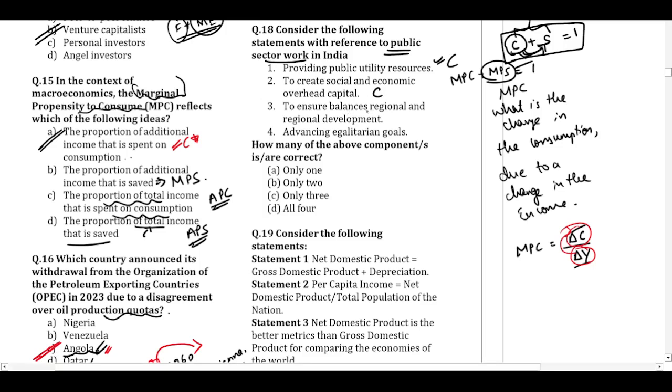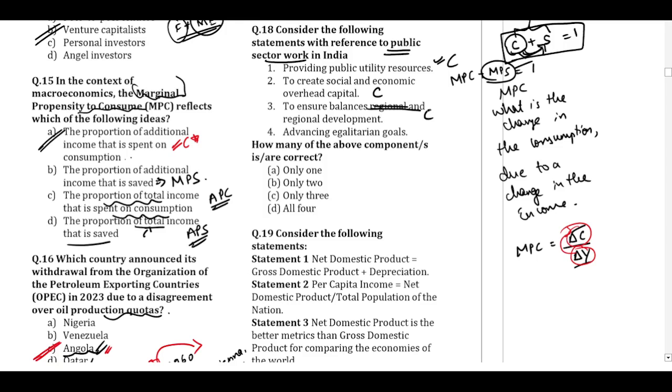Definitely. To ensure the balance among the regional development. Definitely, the government has to make sure that all the regions of the country are getting developed. Advancing egalitarian goals. Egalitarian goals are things which will lead to reduction in the inequality and increase in the wealth and welfare of all the people.